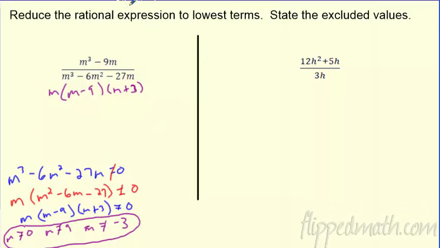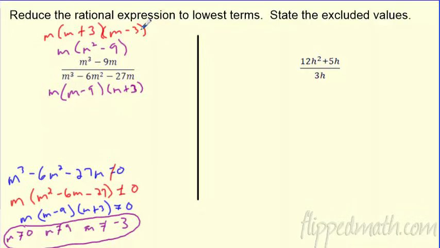And so now all I've got to do is factor the top. So if I factor the top, what happens here? They also have an m in common. That's cool. So if I take the m out of m cubed, I get m squared. And then I've got this 9. Whoa, that's pretty cool. Wait a minute. It factors again. m squared minus 9 is a difference of squares. Remember, that turns into m minus 3 times m plus 3. Aren't you guys glad you factored so much? You guys are professional factorers.